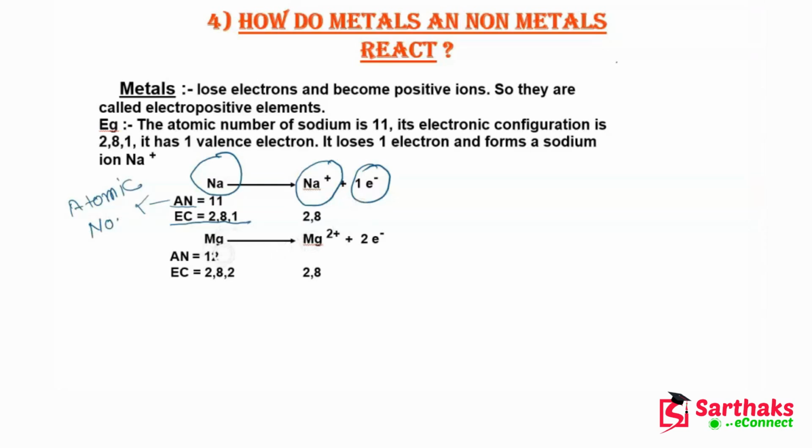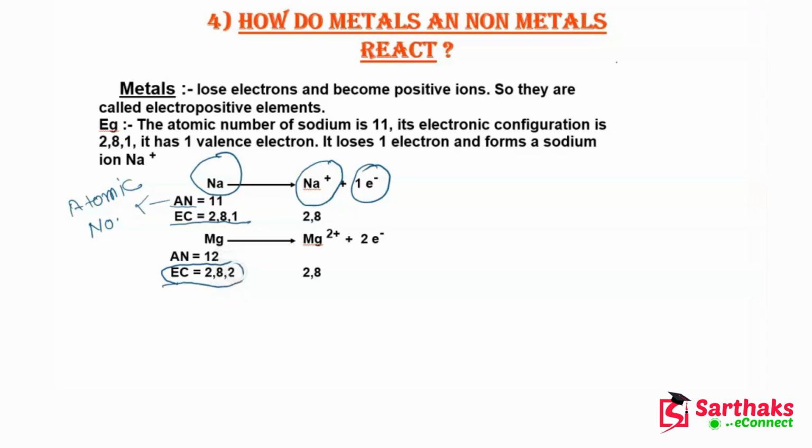Now let's talk about magnesium. Magnesium comes after sodium in the periodic table, so its atomic number is 12. If I write the electronic configuration, then the electronic configuration of magnesium is 2, 8 and 2.